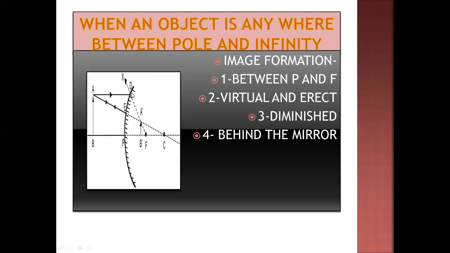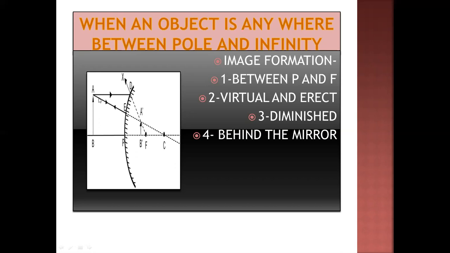The ray AD, after striking the mirror, diverges. When it diverges, it appears to be coming from behind the mirror from F. The dotted line shows the rays are coming from behind the mirror.